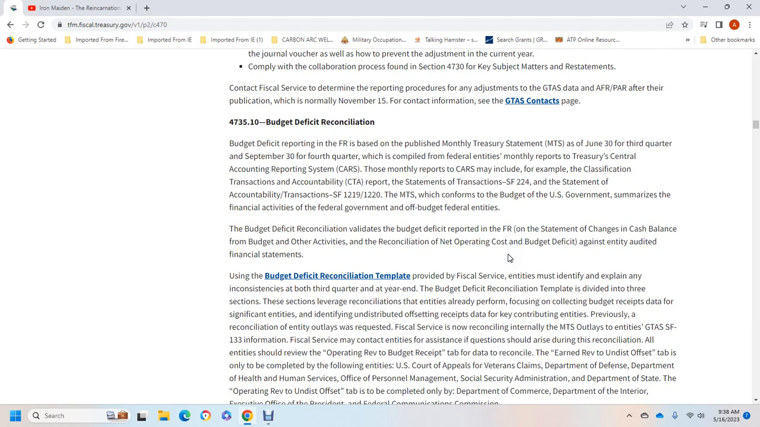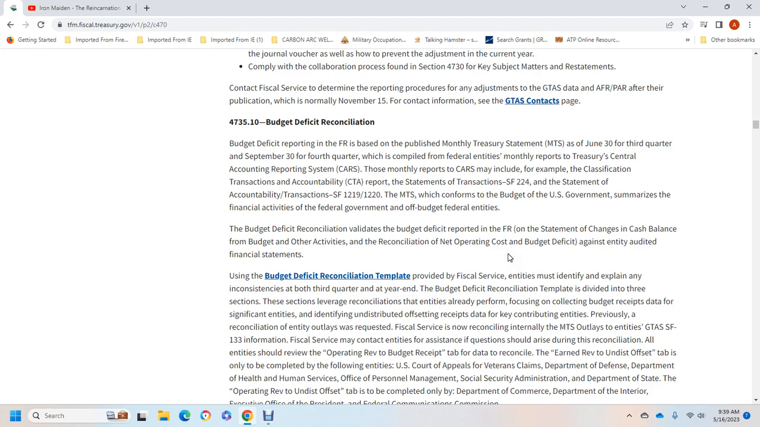Alright, 4735 of 10 with the budget division for the report of the financial report of the base of the public monthly treasury statement for June 30 for the third quarter and September 30 for the fourth quarter, will complete with the load and federal end of the monthly report for the treasury sensible accounting reporting system. Monthly report for the central accounting reporting system may include the example of the classification of the transaction accountability of the report of the statement of the transaction, Standard Form 22-4, government accounting transaction Standard Form 1219 and 1220.